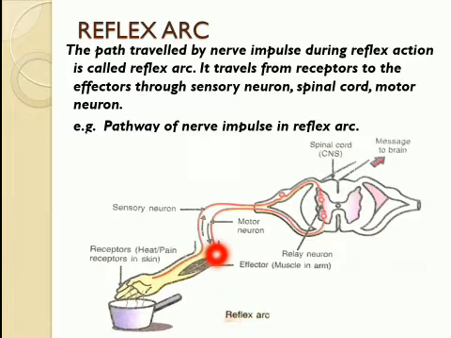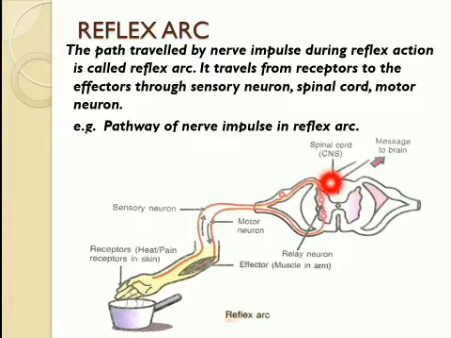So this is how one arc is formed in this whole process. That arc is known as the reflex arc. It means the nerve impulse which carries the information of hot sensation from the receptor, that is the skin, to the effectors, that are the muscles of the arm, takes place through the sensory neuron.